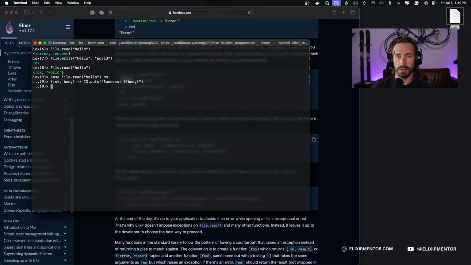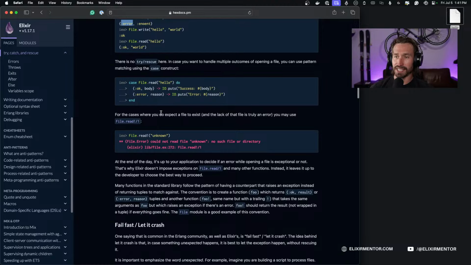All right, and then we can also handle an error. We'll get the reason back, right? And then we'll just do an IO.puts again, IO.puts, and then error. We're going to interpolate our error in our string here, and that is bound to our variable reason. And then I'll go ahead and close off this case statement and hit end. And we get our success world back because world exists. So that's pretty cool.